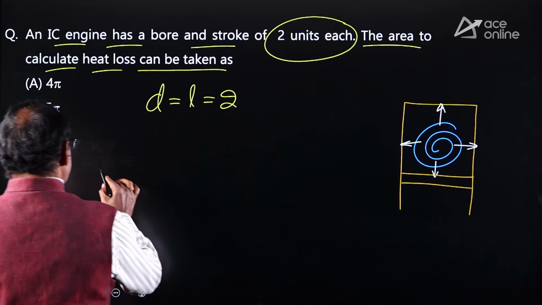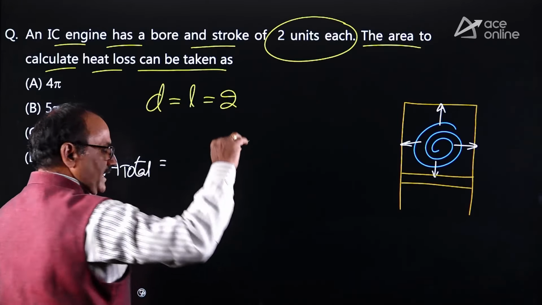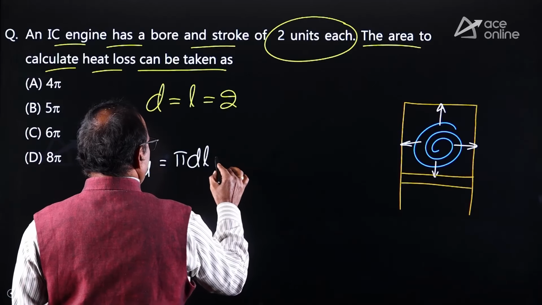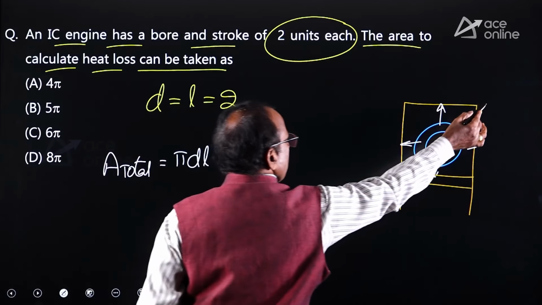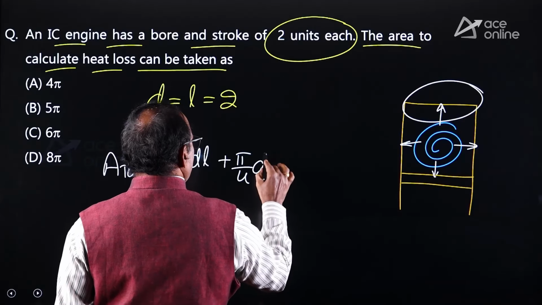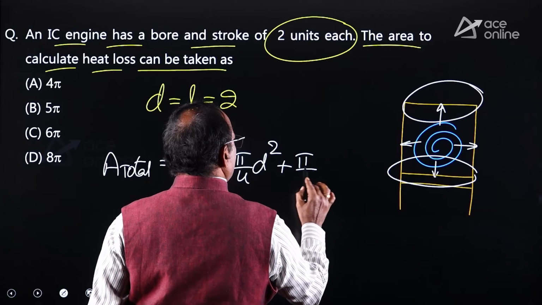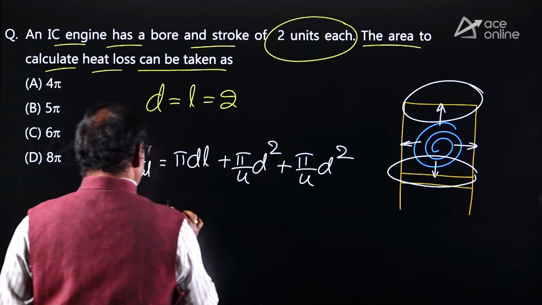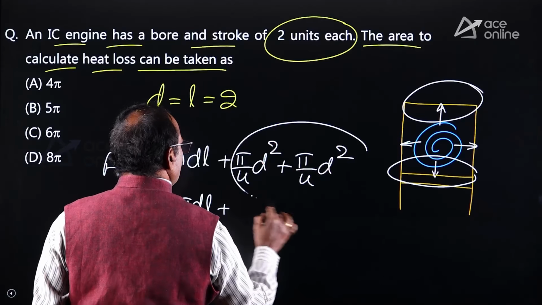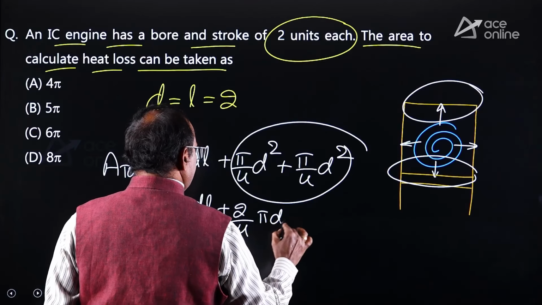Therefore, the total heat transfer area equals the circumferential area of the cylinder, that is pi d l, plus the cylinder cover area, pi by 4 into d square, plus the piston surface area, pi by 4 into d square. It is equal to pi d l plus, since these two quantities are equal, 2 by 4 into pi into d square.